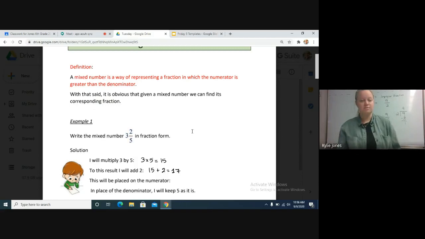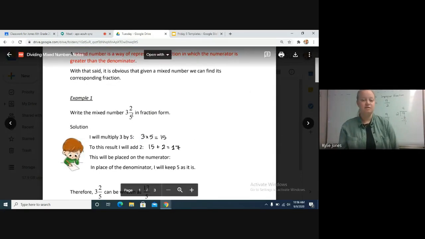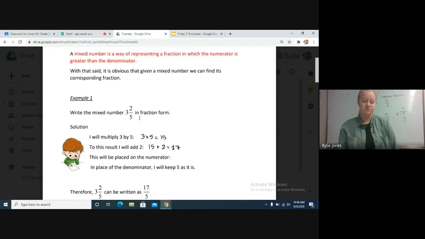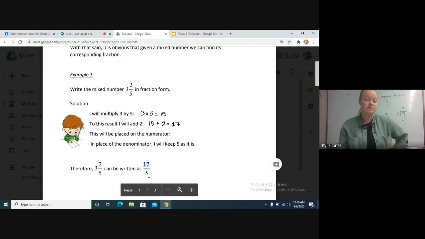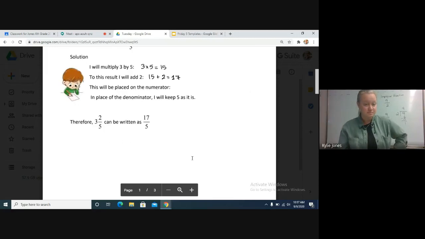Then we just talked about how to take our mixed number, 3 2/5, and change it to an improper fraction. We take the whole number 3, multiply it by the 5, and add 2. 3 times 5 is 15. We take 15 and add 2 to get 17. That 17 becomes our numerator, and our denominator stays the same with 5.